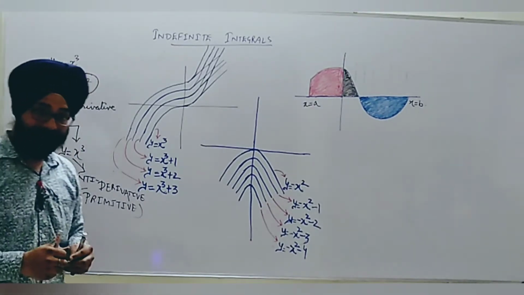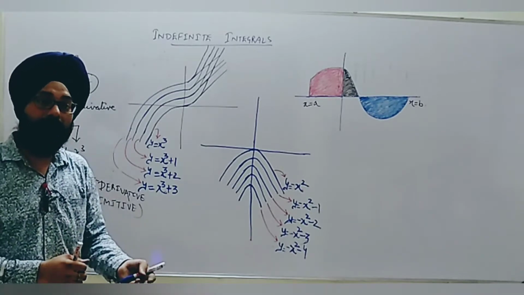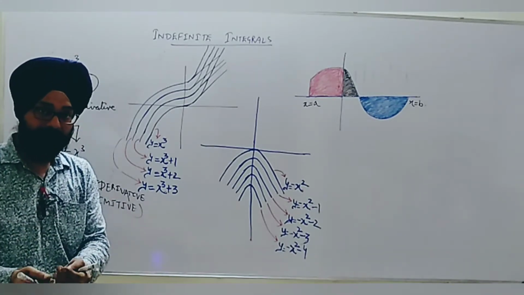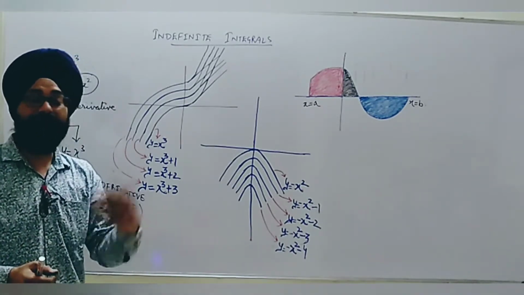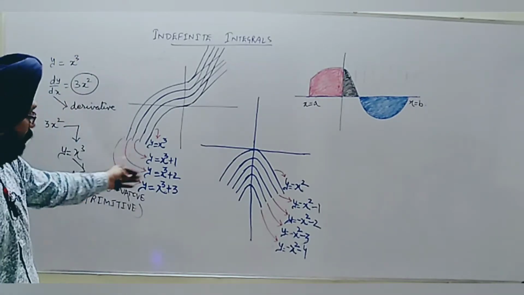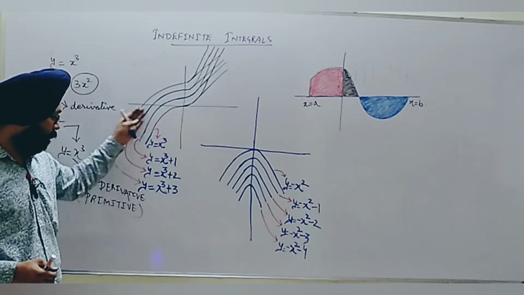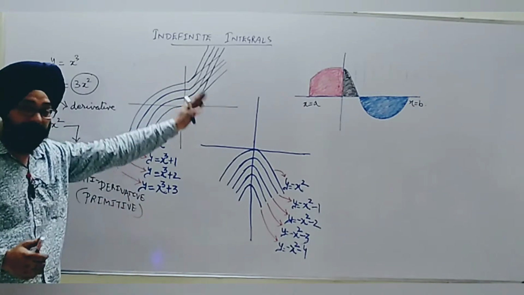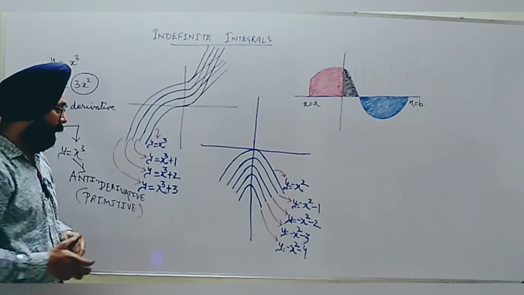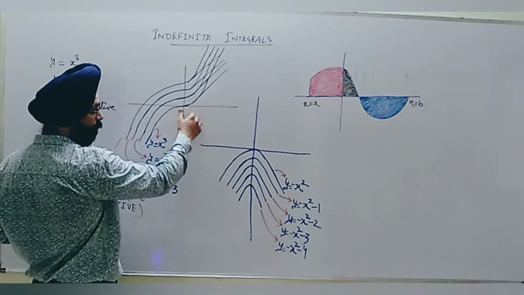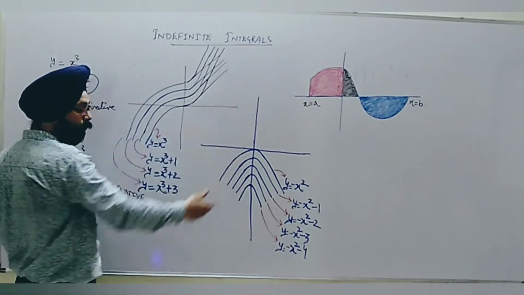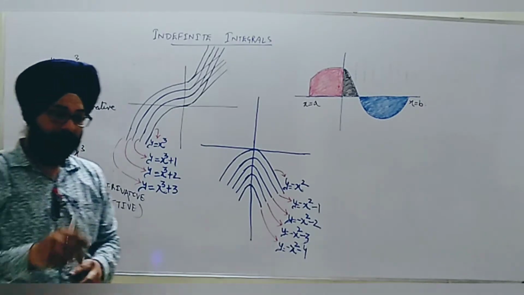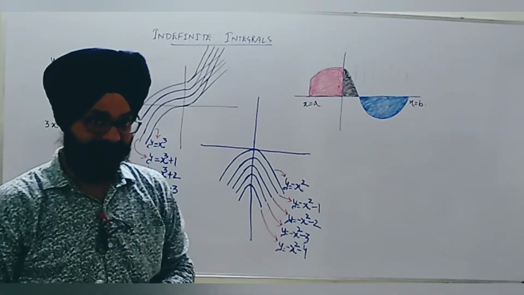So it is uncertain, whenever we are talking about 3x square being the derivative, from which function we have obtained it. It was about y equal to x cube, or x cube plus 1, or x cube plus 2. Not only this, we can shift it to the right-hand side also: y is equal to x cube minus 1, x cube minus 2, etc. So here the constant makes the change.